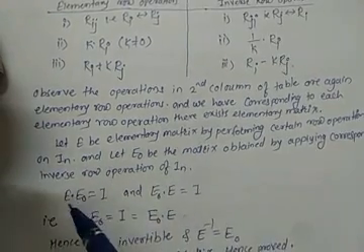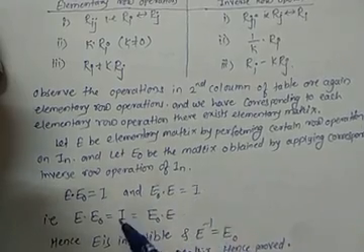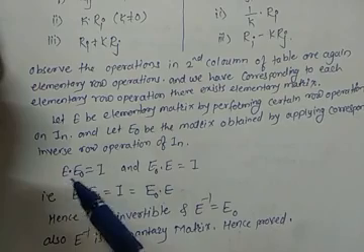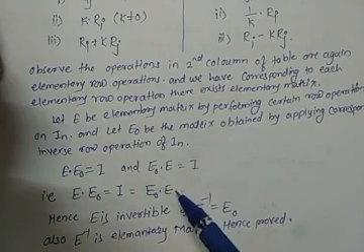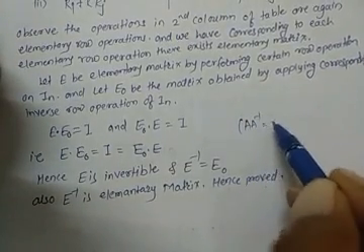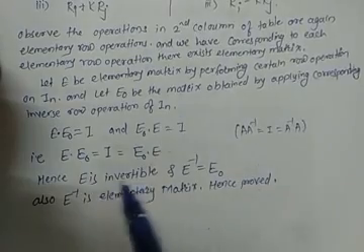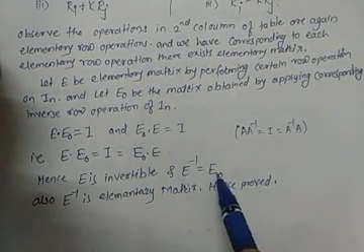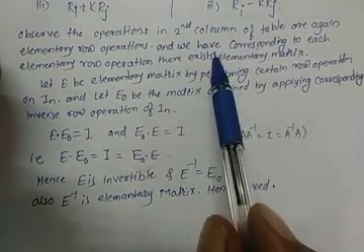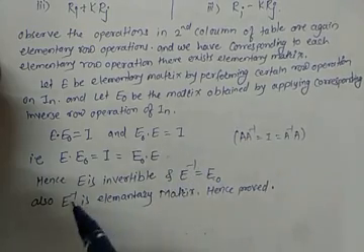So E into E naught is equal to I, and E naught into E will be equal to I. Both are identity matrices, so E into E naught is equal to identity is equal to E naught into E, which is our definition of inverse matrix: A into A inverse is equal to I is equal to A inverse into A. So E is invertible, and E inverse is equal to E naught, and as E naught is an elementary matrix, E inverse is elementary, which we had to prove.